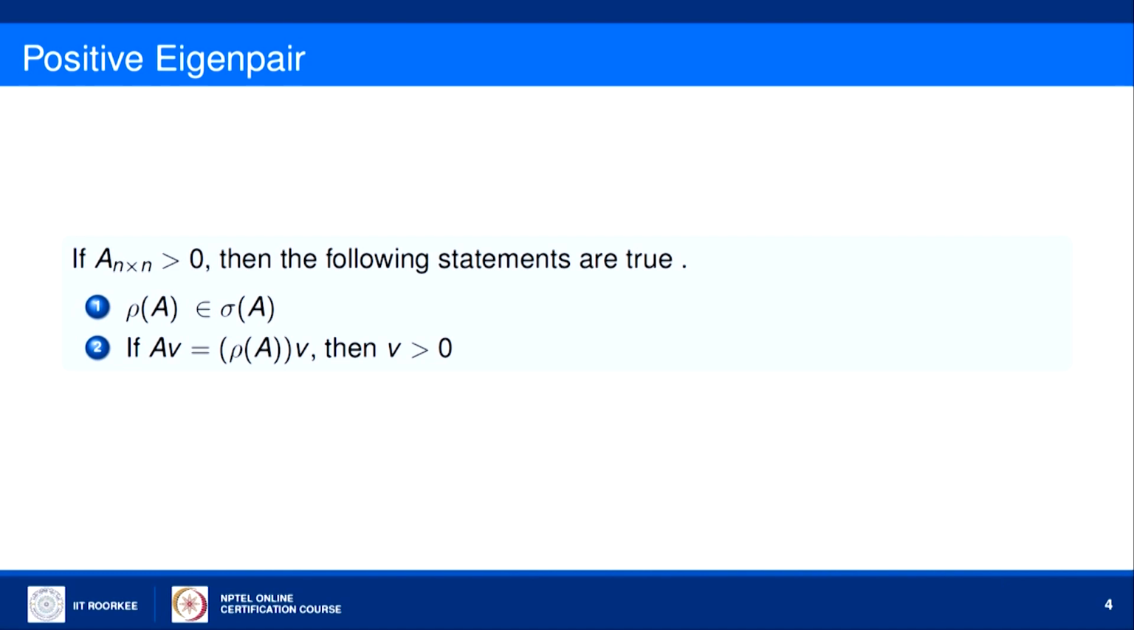Now let us talk about the positive eigenpair. If A is an n by n positive matrix, then the following statements are true.